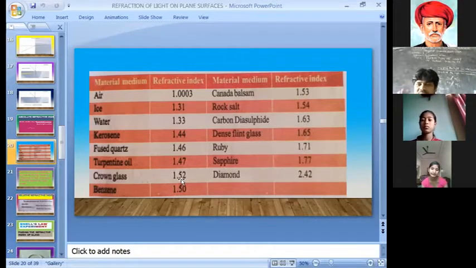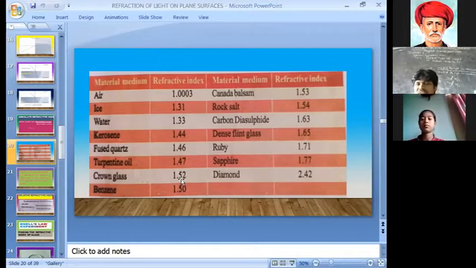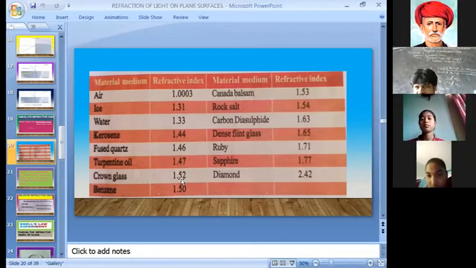That means we have to find the ratio: the speed of light in vacuum by the speed of light in medium. Here different materials have different refractive indices. So refractive index depends on two factors. One is the nature of the material and the second one is the wavelength of light that we use.